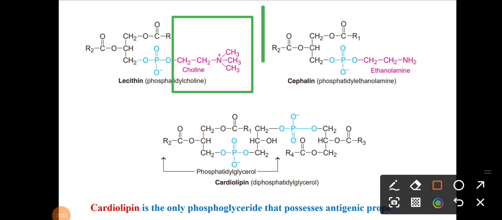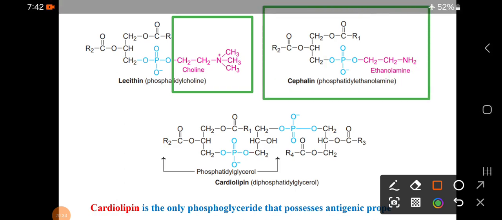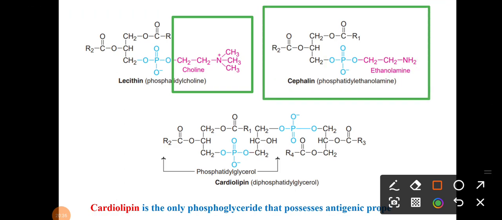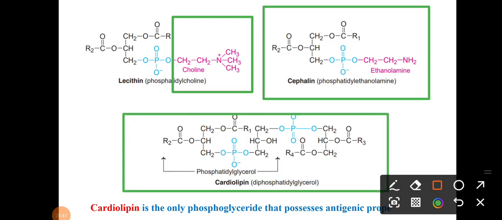Similarly in the second structure, phosphatidic acid combined with ethanolamine is phosphatidylethanolamine, that is your cephalin. And cardiolipin is also very important. Cardiolipin is phosphatidyl glycerol, meaning two molecules of phosphatidic acid combining with one glycerol molecule.